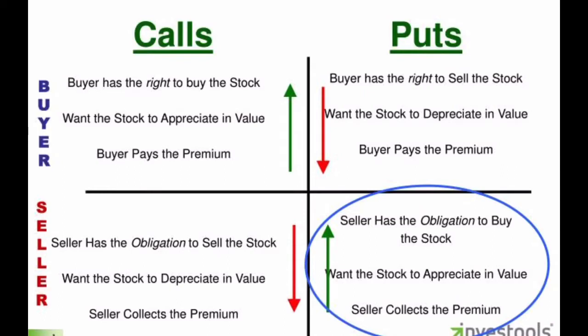So if I'm selling a put contract at a $10 strike price and it expires on a certain date, say that strike price is $10 and the price of the stock on this expiration date is $11. Now the buyer of this put option, who has the option to sell me the stock at $10, does not want to do this because they'd be losing $1 with the intrinsic value of the contract itself. So this contract expires worthless. I then keep the premium that they paid me whenever the contract was signed.